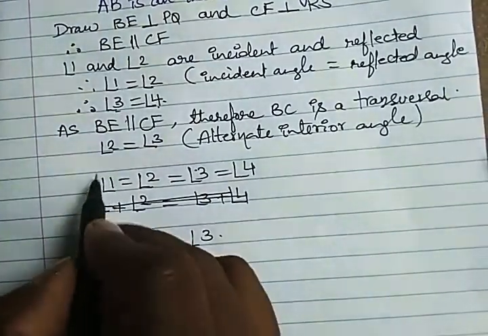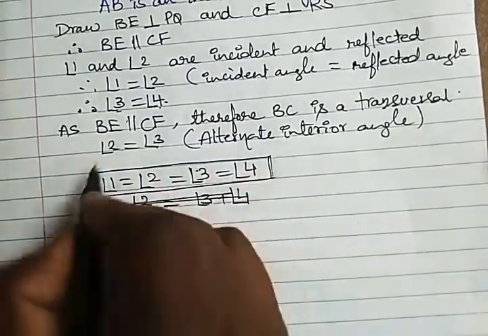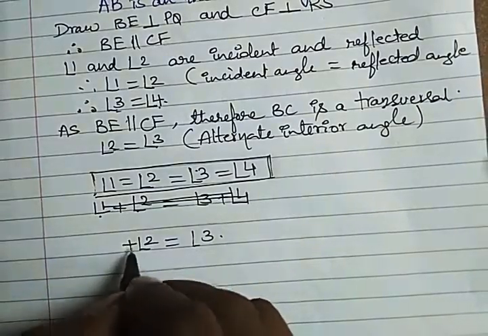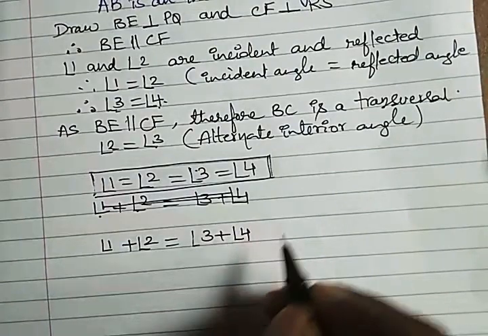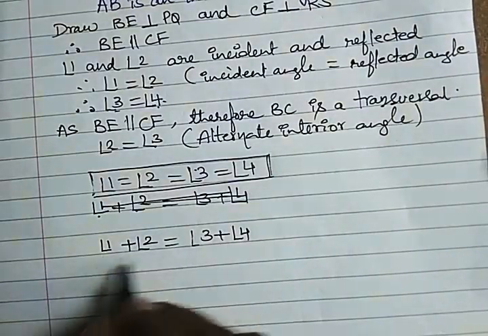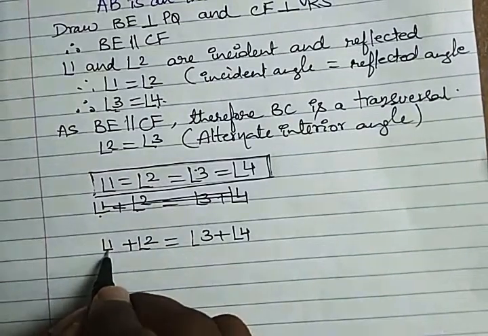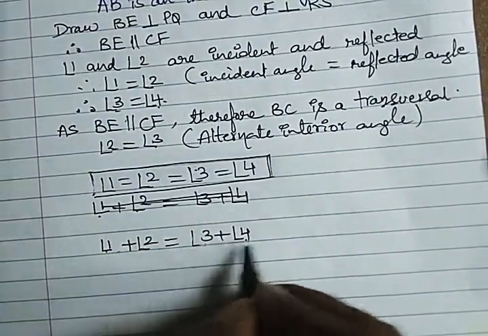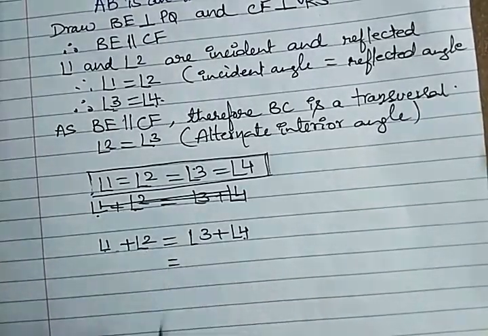Now, from this statement, what we can say? All four angles are equal. So, adding angle 1 here and angle 4 here, even though we are representing angle 1 and 4, they are equal in measure. They are all equal. So, I am adding equal amount of angle on both sides. Angle 1, 2, 3, 4. Therefore, what do we have? Angle 1 plus 2 is what?